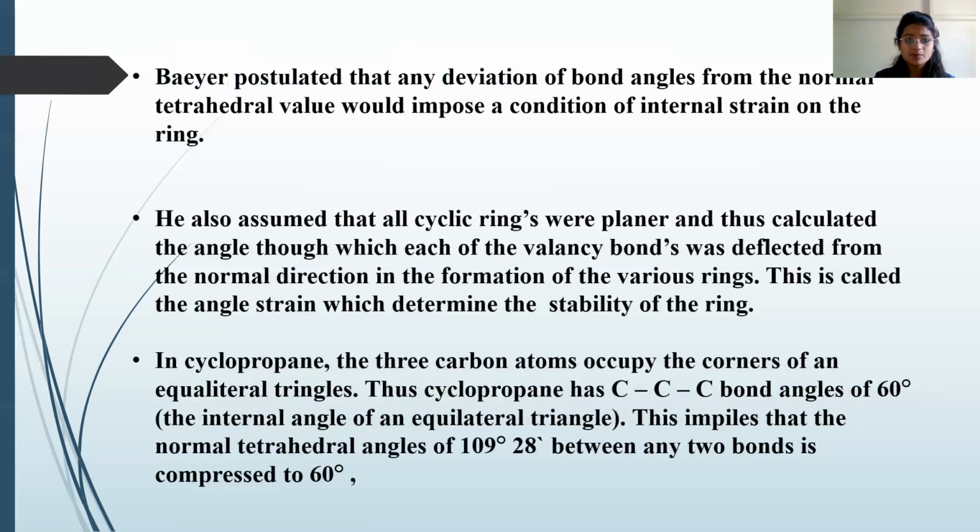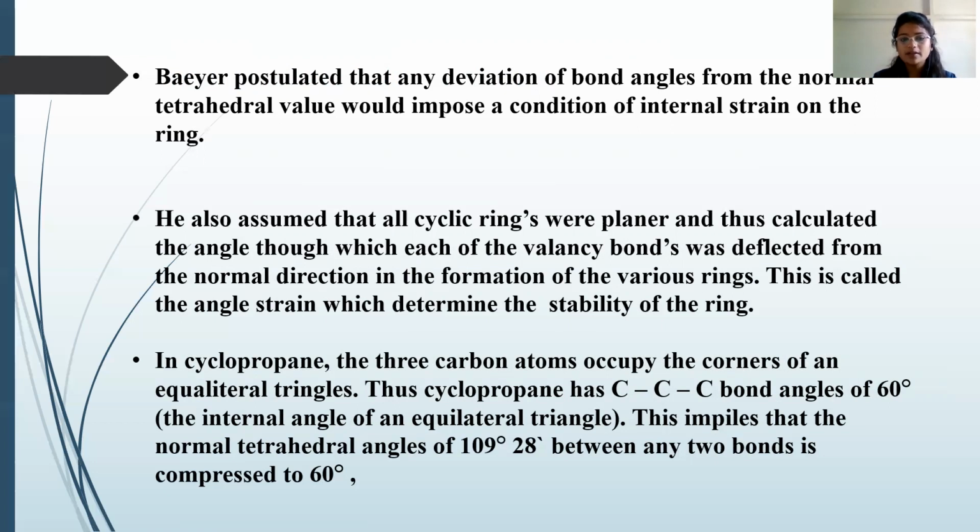He also assumed that all cyclic rings were planar and thus calculated the angle through which each of the valency bonds was deflected from the normal direction in the formation of various rings. This is called the angle strain, which determines the stability of the ring.